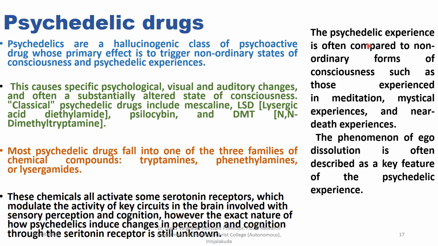The psychedelic experience is often compared to non-ordinary forms of consciousness such as those experienced in meditation, mystical experiences and near-death experiences. Ego dissolution is often described as a key feature of the psychedelic experience.